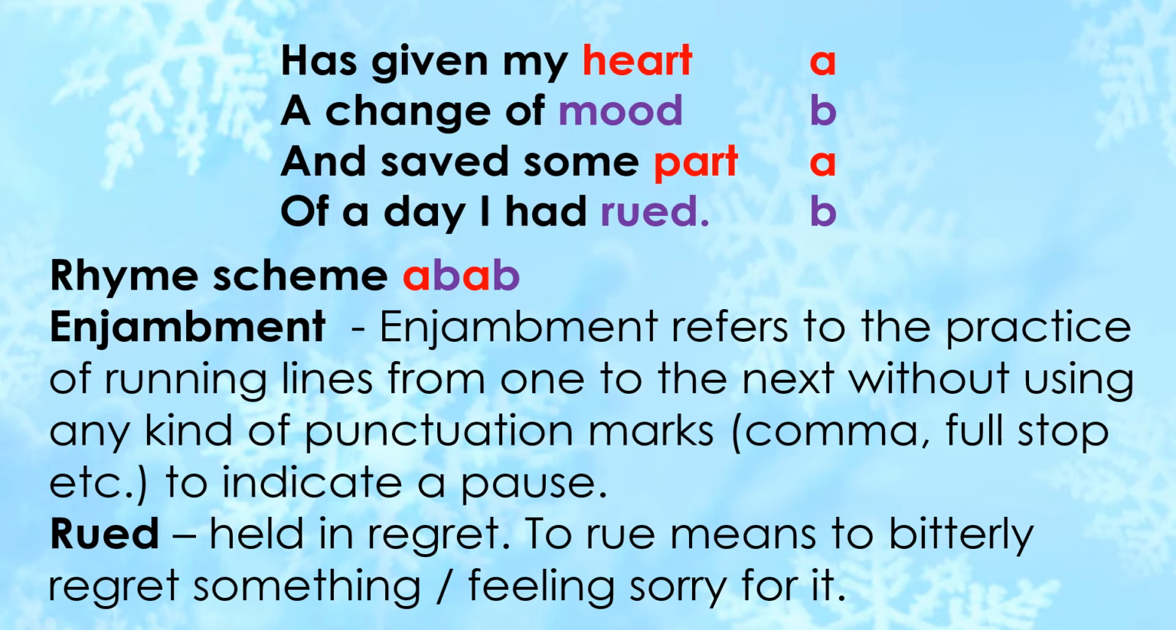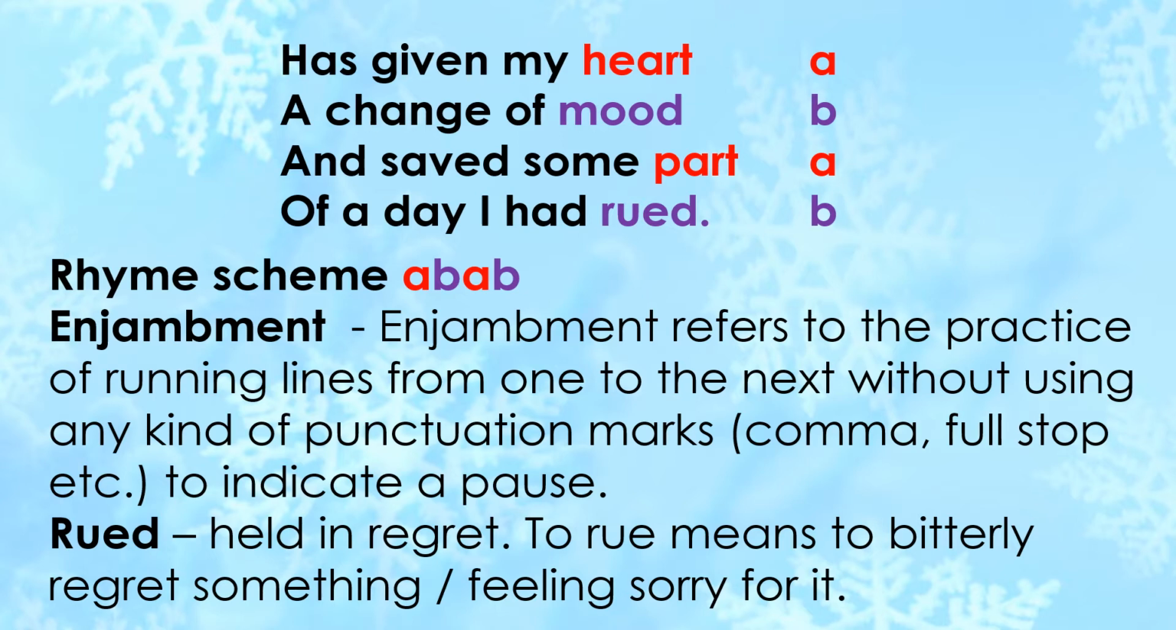Okay. So let's get back to our second stanza. Has given my heart a change of mood and saved some part of a day I had rued. Now what has given the poet a change of mood? The incident described in the first stanza. And what was that? The contact with Mother Nature in the form of soft snowflakes. This incident gave his heart a change of mood. Now, very important question, how nature has been presented in this poem. We will discuss this in a while. Let's finish the last two lines first.